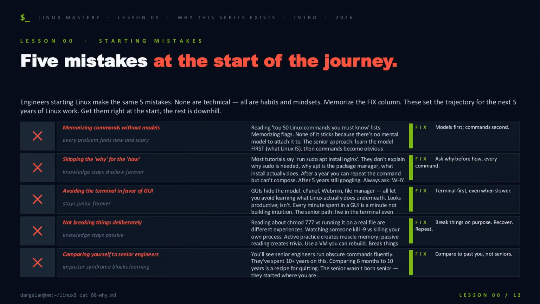Once you have that sandbox, here's what kills most beginners. And none of it is technical. 5 habits. Memorizing commands without a mental model. Skipping the why for the how. Hiding in GUIs instead of the terminal. Reading about breakage instead of causing it. And comparing your 6 months to someone's 10 years. The fixes are simple, but you have to internalize them now. Models before commands. Ask why every time. Live in the terminal. Break things on purpose. And measure yourself against last week's you. Never the senior next to you.